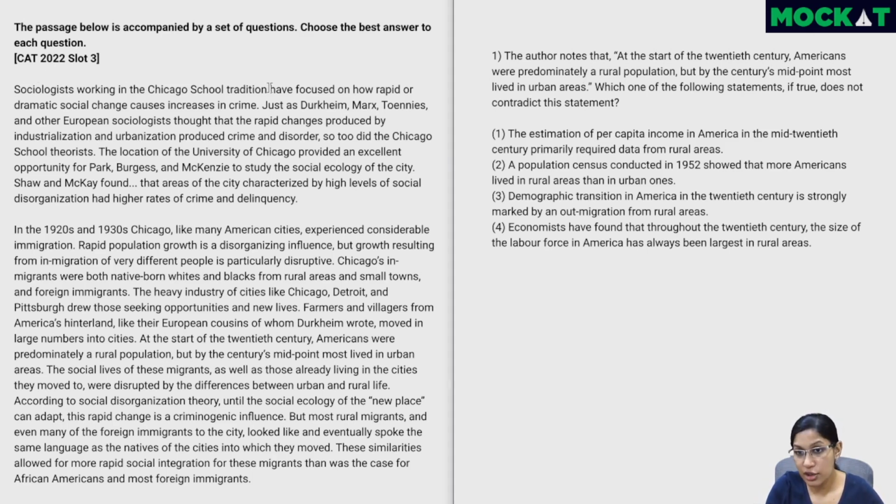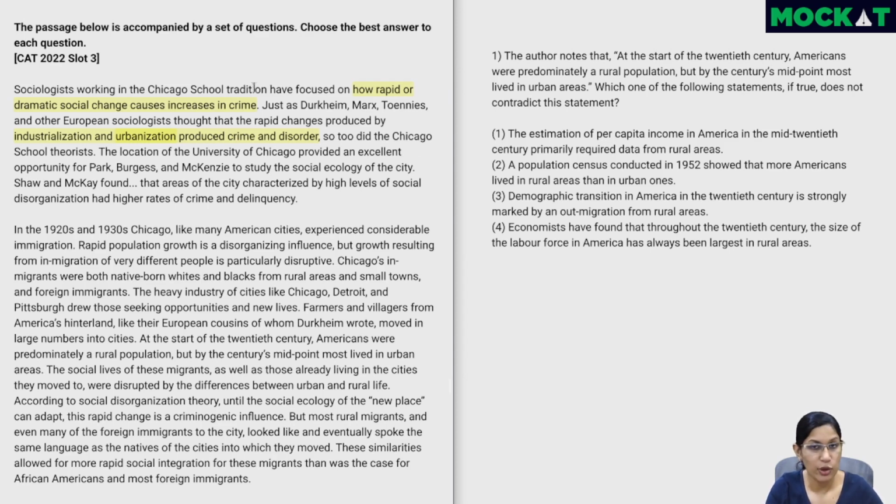Sociologists working in the Chicago school tradition have focused on, so let's look at what is it that they focused on. They focused on how rapid or dramatic social change causes increases in crime. So if there is rapid or dramatic social change, that is something which will lead to an increase in crime. Just as we have 3 or 4 foreign names, they are basically European sociologists. Just as they thought that the rapid changes produced by industrialization and urbanization produced crime and disorder, so too did the Chicago school theorists. The location of the University of Chicago provided an excellent opportunity.